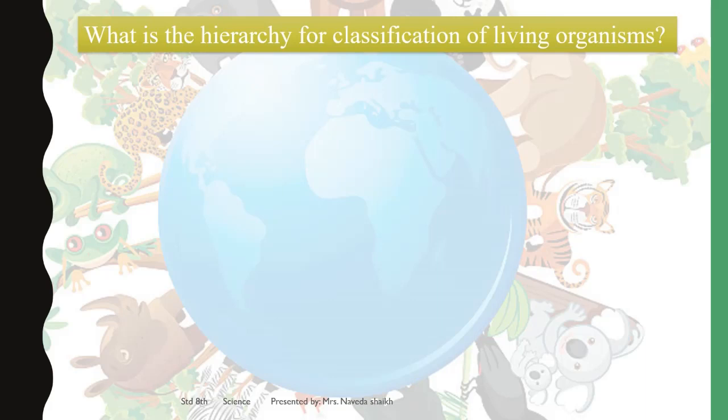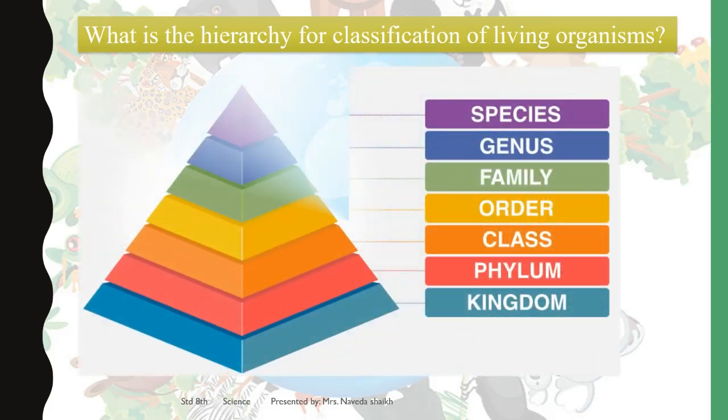Last year you learned something related to kingdom, orders, species. Getting those words back, right? This is what the hierarchy of classification means.